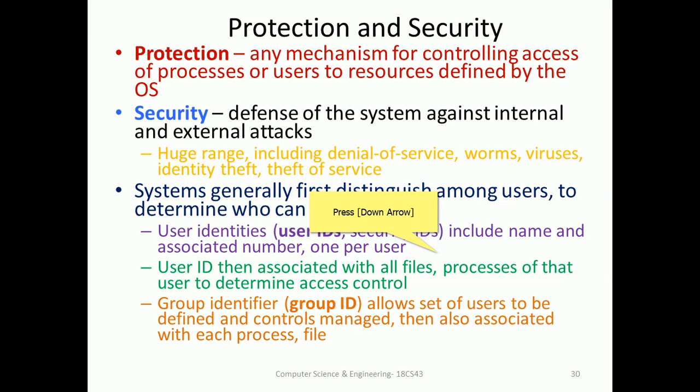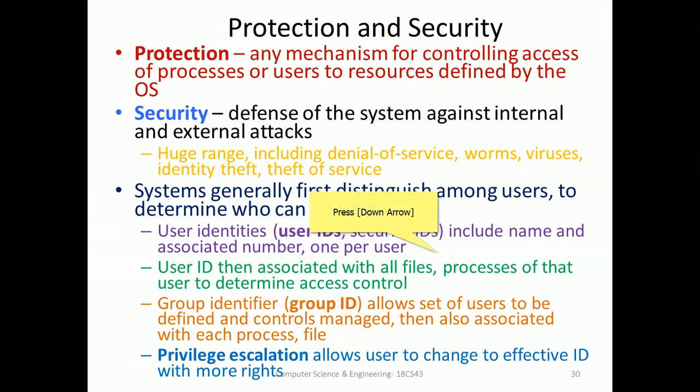For example, in a Unix system you can type ls, and there are several folders and files, with user and group IDs shown. Files can be protected by setting privileges. Privilege escalation allows a user to change the effective ID with more rights. So those are the security and protection aspects.